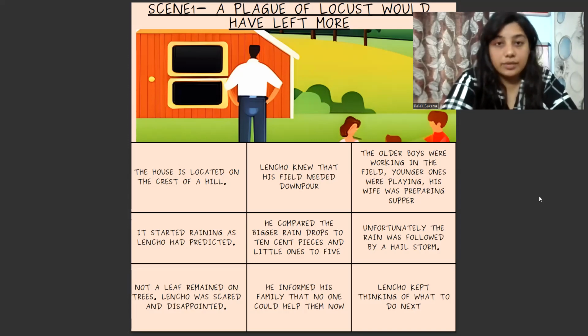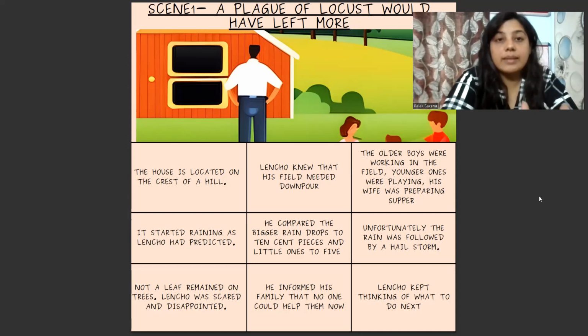Now you can see the situation: the older boys were still working in the field, and the younger children of Lencho were playing in the field. The wife was preparing supper. It started raining as Lencho had predicted. To his surprise, as he had expected and wished, it came true, and it was good rainfall.